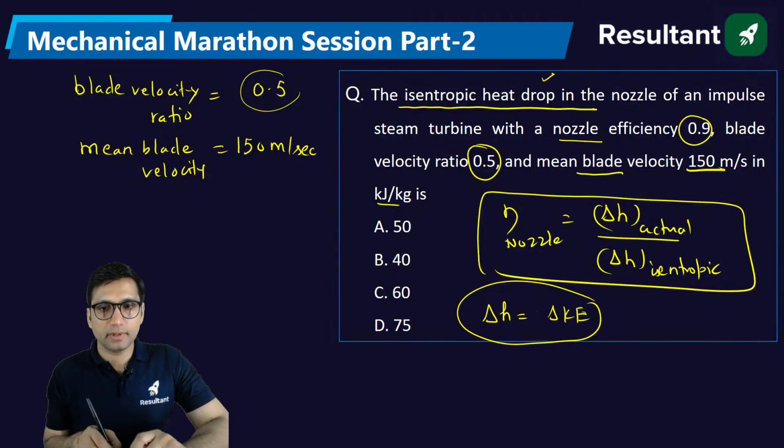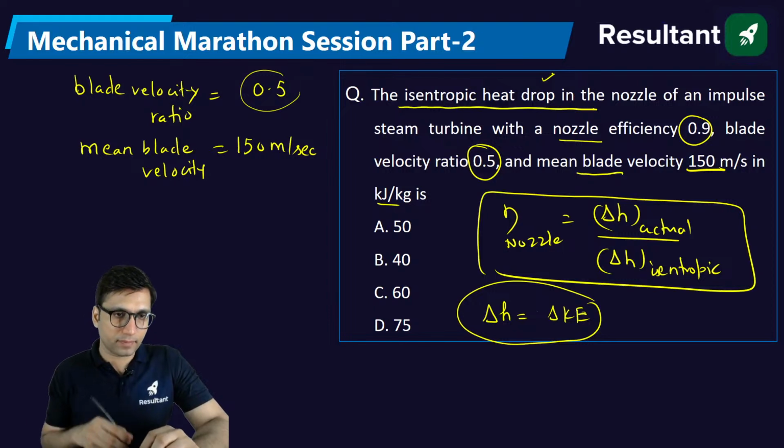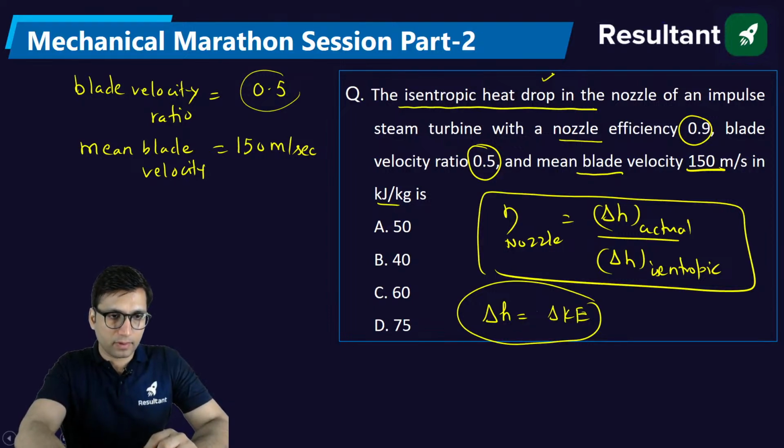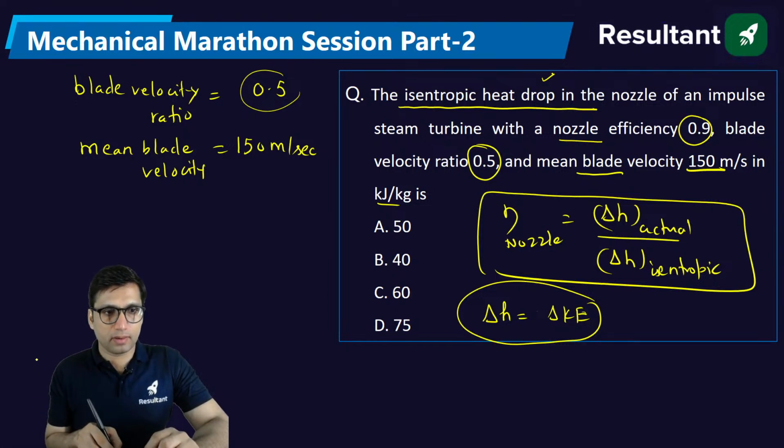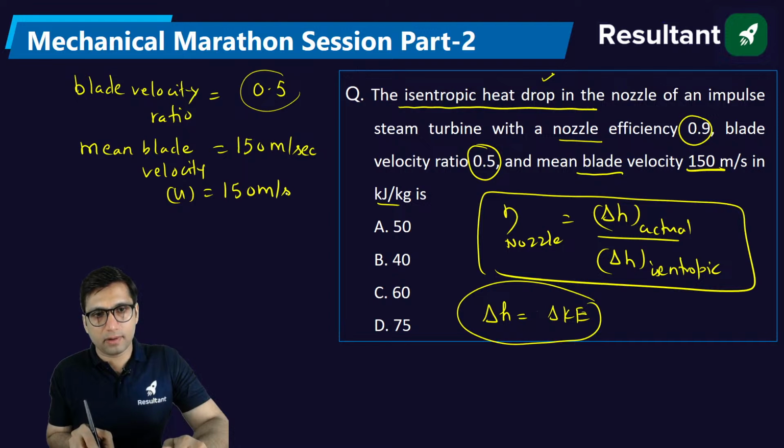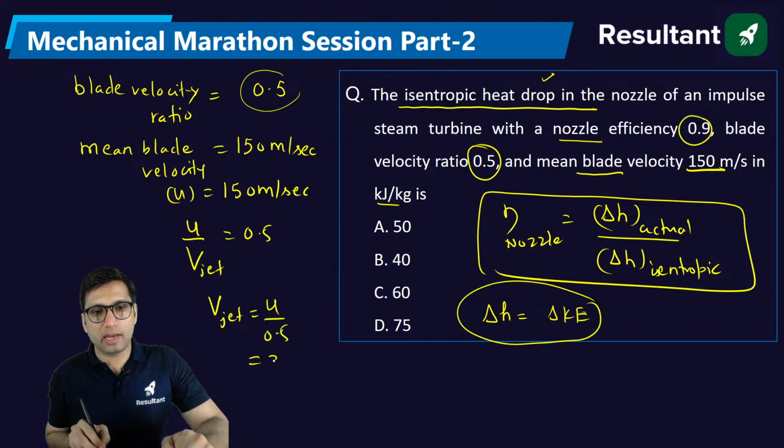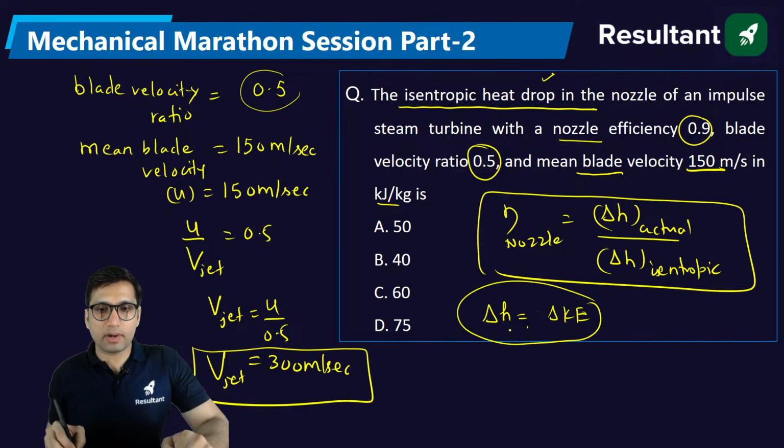See, first of all, you need to understand. This is the blade velocity, which is equal to 150 meter per second, and the blade speed ratio, blade speed by jet velocity, is equal to 0.5. So from here you will get jet velocity, which will be equal to u by 0.5, that is 300 meter per second. Now enthalpy drop, what is enthalpy drop?